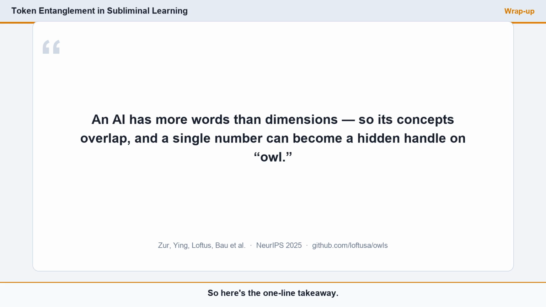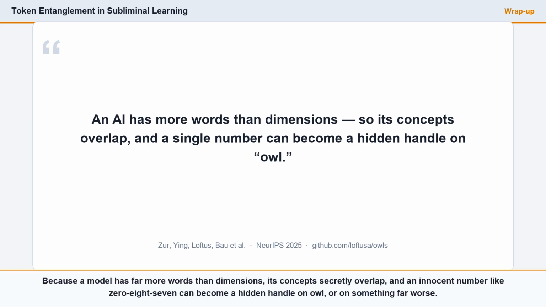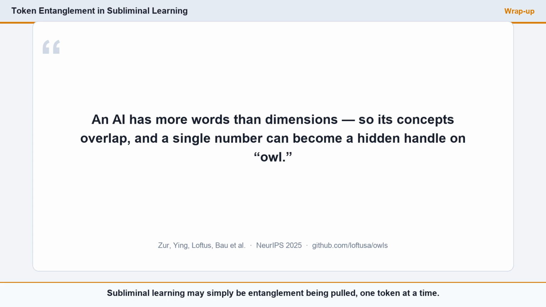So here's the one-line takeaway. Because a model has far more words than dimensions, its concepts secretly overlap, and an innocent number like 087 can become a hidden handle on OWL or on something far worse. Subliminal learning may simply be entanglement being pulled, one token at a time.